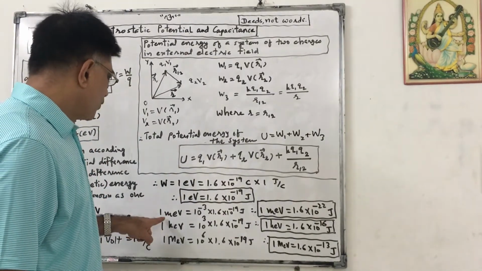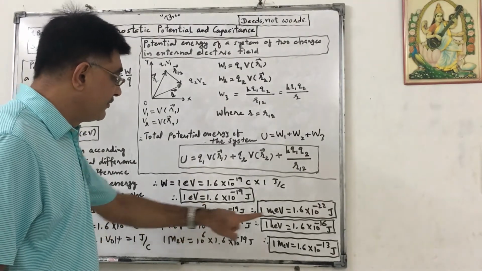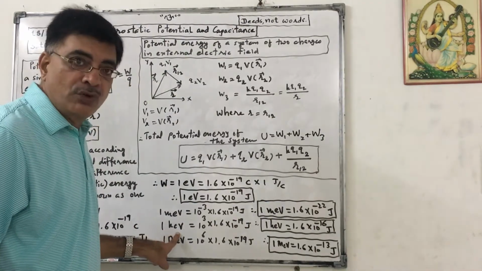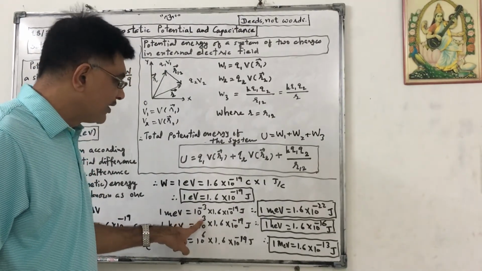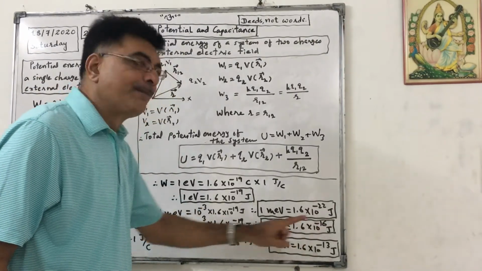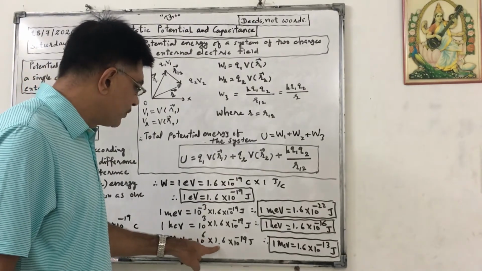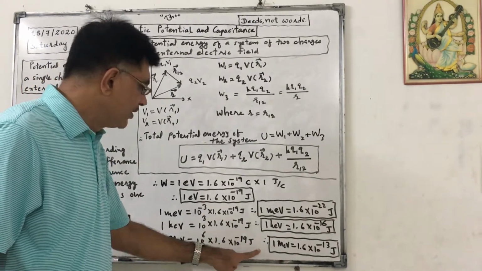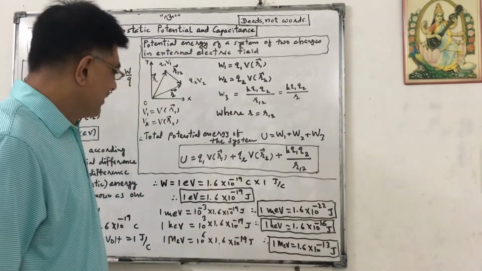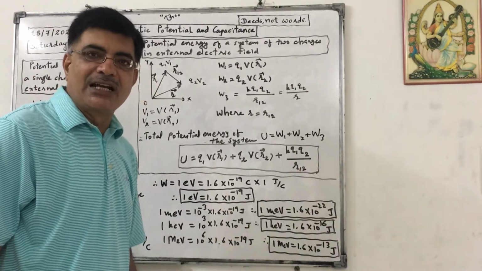If you want 1 milli electron volt, milli means 10 raised to minus 3, in that case it will be 1.6 into 10 raised to minus 22 joule. 1 kilo electron volt, we know that kilo equals 10 raised to 3, so it will be 1.6 into 10 raised to minus 19 plus 3, that is minus 16 joule. And 1 mega electron volt, that is 10 raised to 6 into 1.6 into 10 raised to minus 19 joule, so it will be 1.6 into 10 raised to minus 13 joule. Similarly, we can get 1 giga electron volt, 1 tera electron volt.